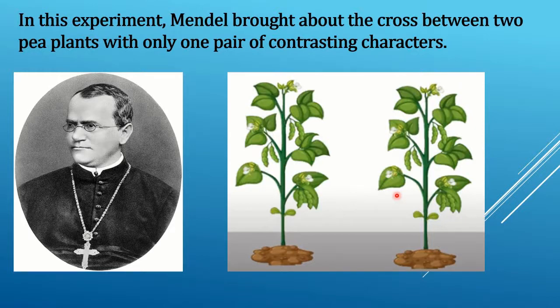This type of cross is called a monohybrid cross.